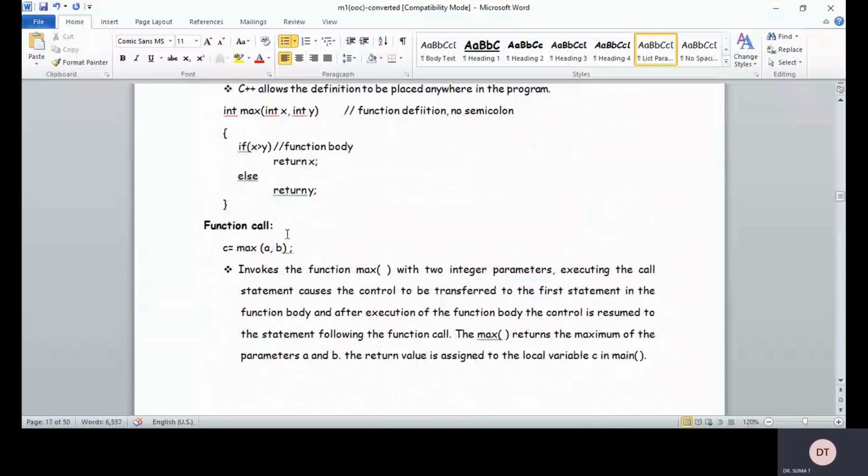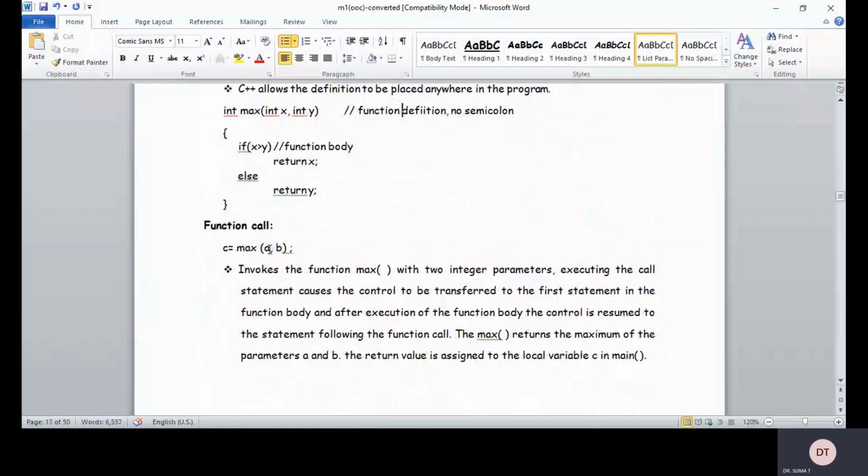It ends with a semicolon, and here it is not necessary to give the data type, like int a comma int b. Simply give the variables you want to pass. It is not necessary to mention the data type because it is already done in the function prototyping, and also in the function definition. We have already given the information to the compiler in the function prototype that we are sending two parameters of this particular data type. For example, int a comma int b, both are integers.